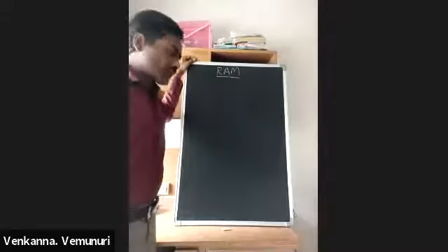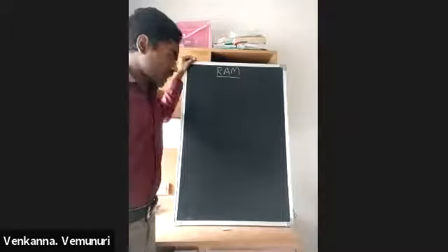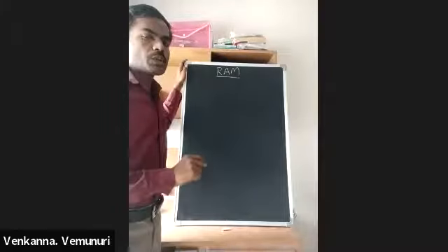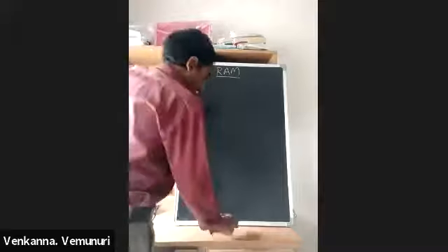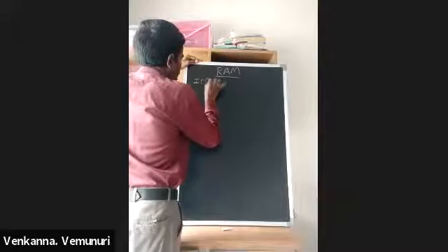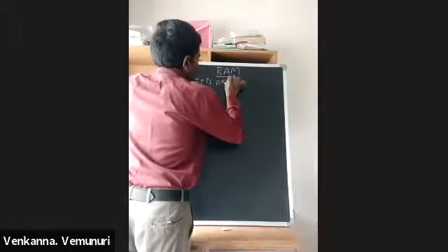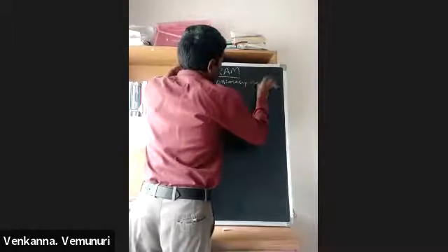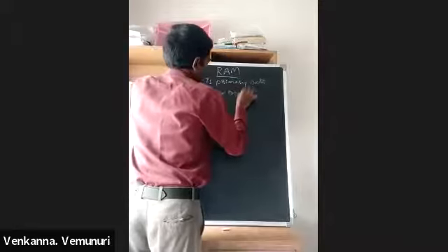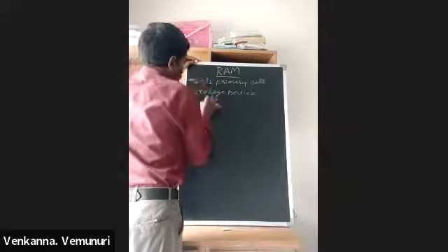Random access memory is the primary storage device of a computer, and it is a volatile memory. Means if power fails, at that time the total internal data is deleted.